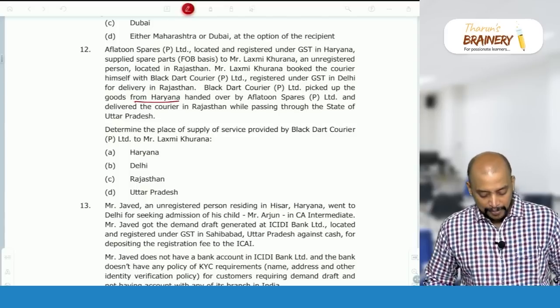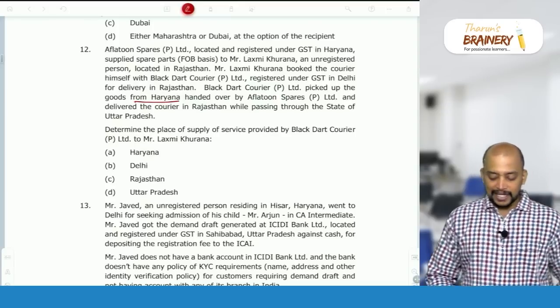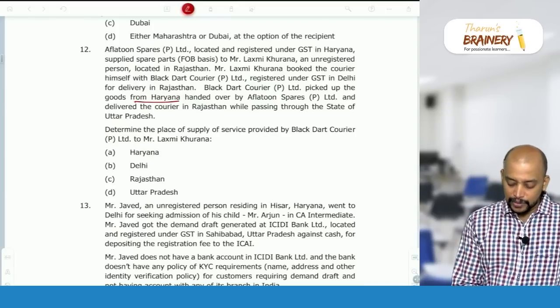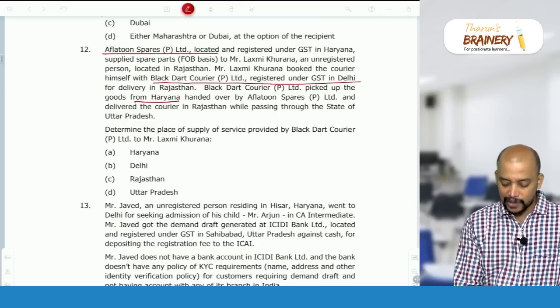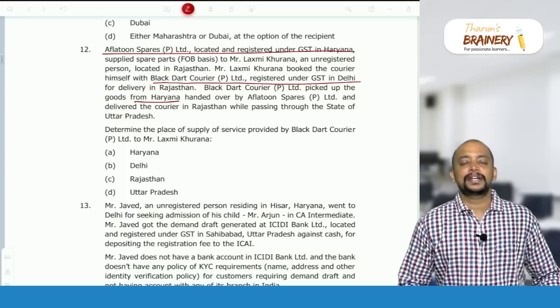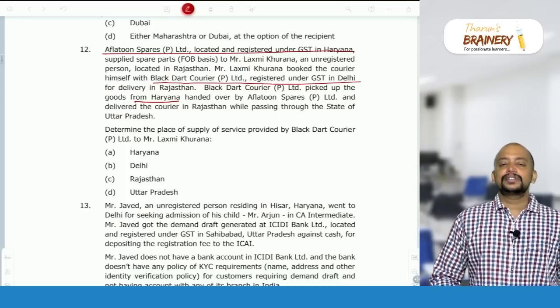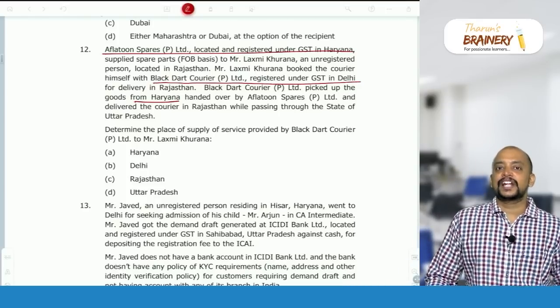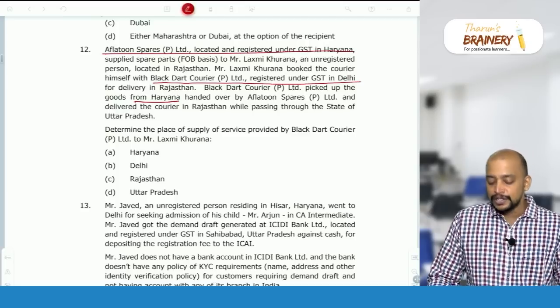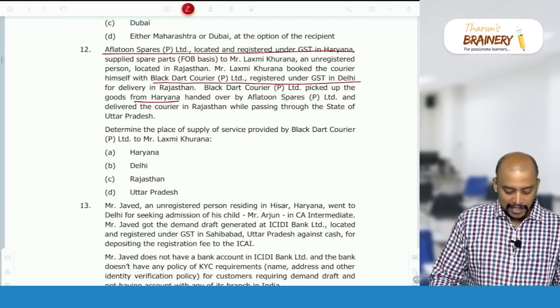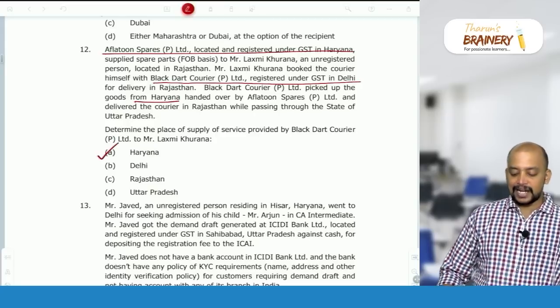What will be taken as the place of supply? So who is the supplier here? Supplier is Black Dot Courier registered in Delhi. And who is the recipient? Aflatun Spares located in Haryana. As both supplier and recipient are located in India, this is place of supply in case of transportation of goods. And B2B or B2C, definitely B2B. So location of recipient will be taken. So in this case, Haryana will be taken as the place of supply.